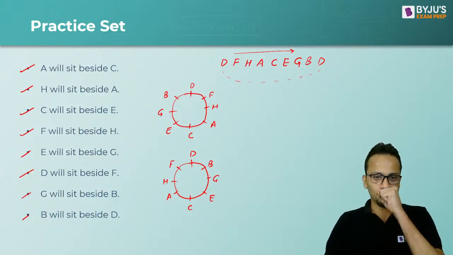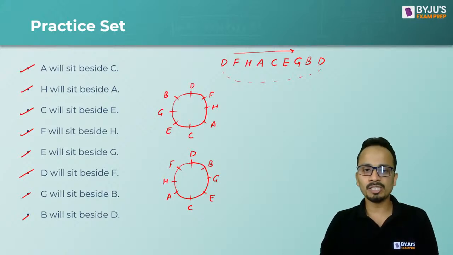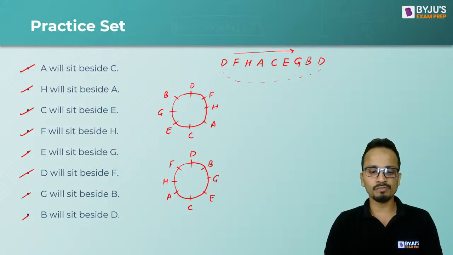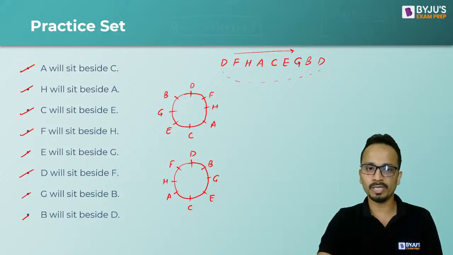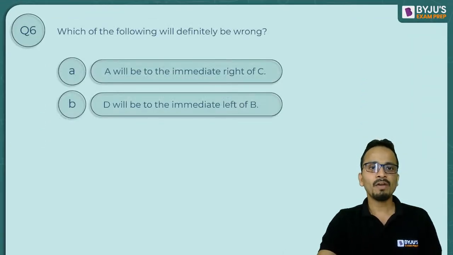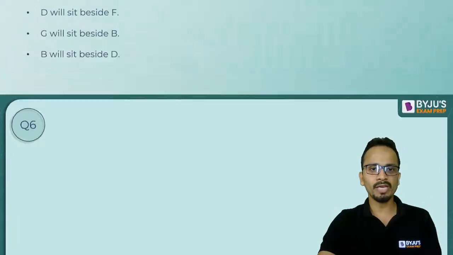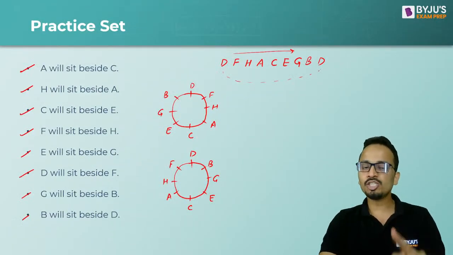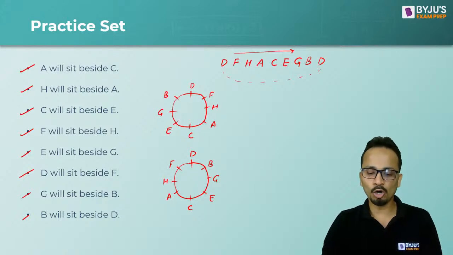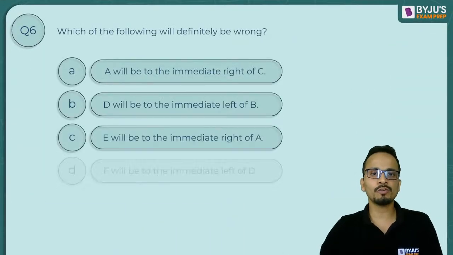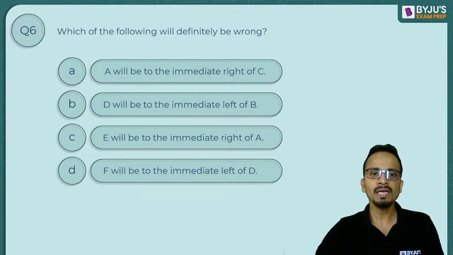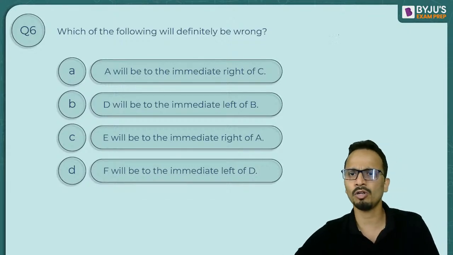All right. Now I want all of you to draw these arrangements. I'll also take a picture of this and let's solve both the questions related to this. So question number one, which of the following will definitely be wrong? So look at the arrangement that we have drawn. I'll take you back. Note down these two arrangements. Quickly, all of you note down these two arrangements. And let's have a look at the first question. Which of the following is definitely wrong? A will be to the immediate right of C. So let me draw both the arrangements for all of you.